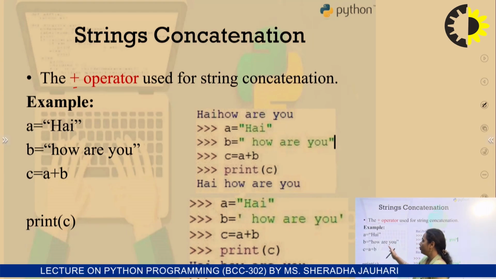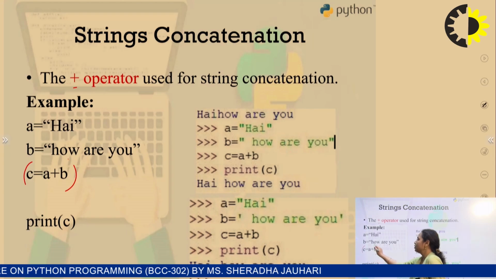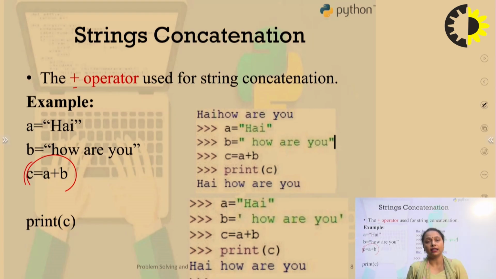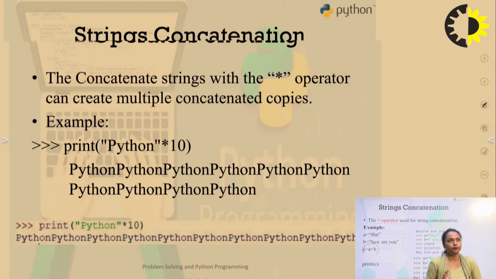How will it work? When I write C is equal to A plus B and print C, it will simply return hi, how are you. So in Python, concatenation of strings, that is merging of strings, is very easy. With the help of the simple plus operator, we can merge more than two strings within Python.